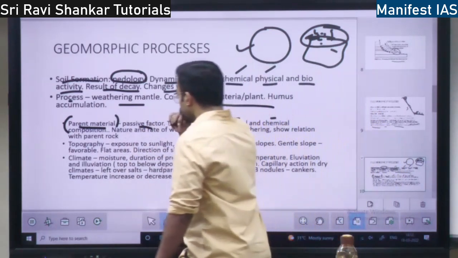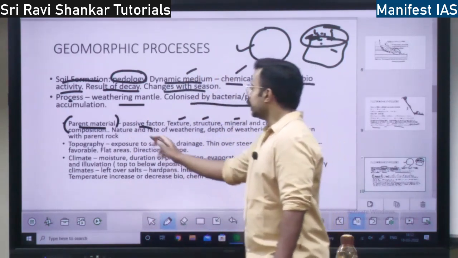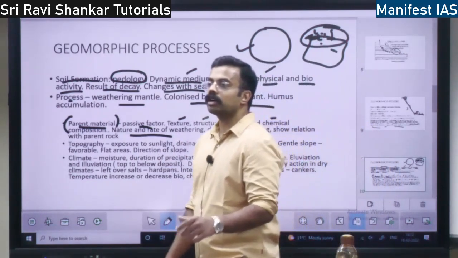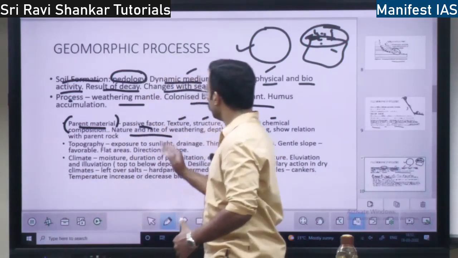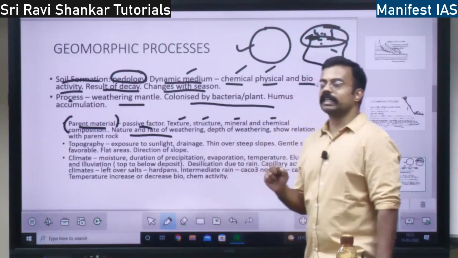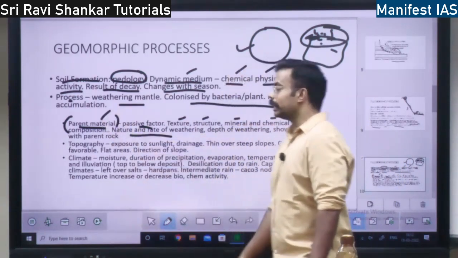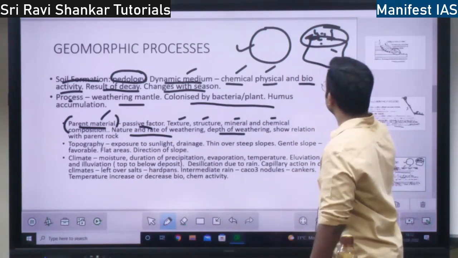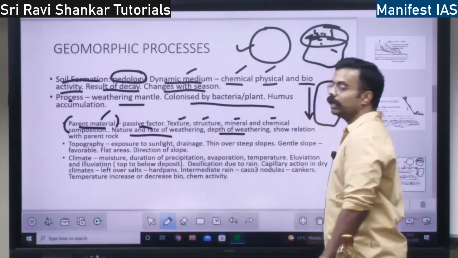So parent material will influence the nature and rate of weathering. I told you, if it is a hard rock, the rate of weathering will be slow. If it is soft, it will be quicker, right? Then whether it is chemical weathering or physical weathering or biological weathering will also depend on the parent material, right? So there will be depth of weathering. Depth of weathering means if a rock is like this, till what depth it will be weathered.